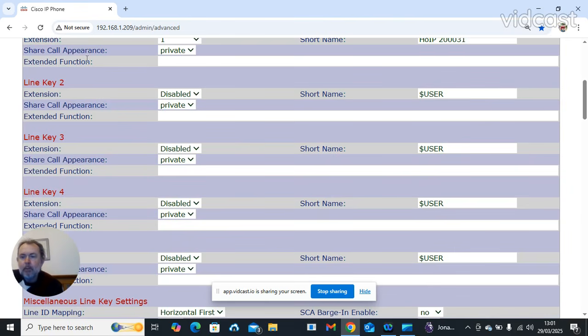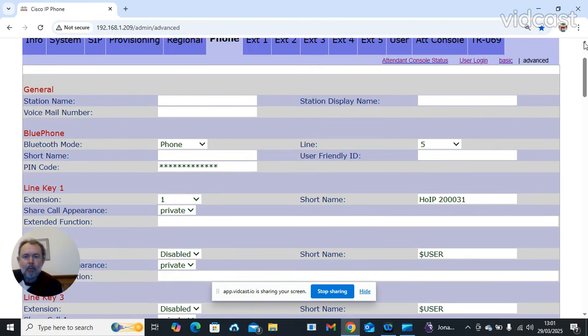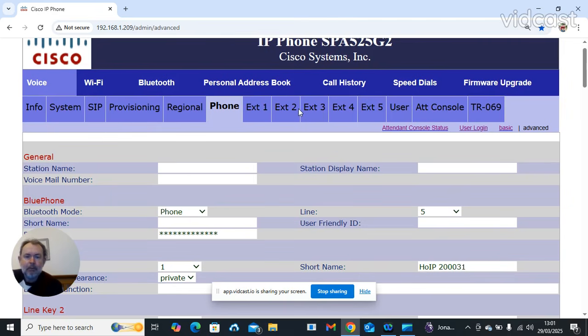On your phone, it will be shown differently. It's a little bit difficult to show you because I can't actually show you the phone at the moment. So these are your configuration pages. We'll be concentrating on where it says extension 1, but it's line 1. And another video, I'm only limited to 15 minutes, so we better be quick.